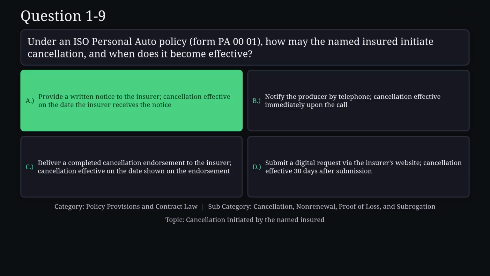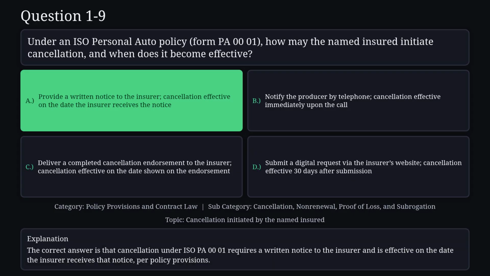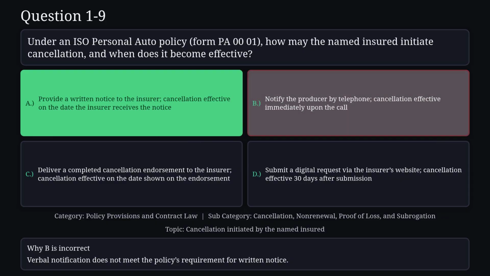The correct answer is A. The correct answer is that cancellation under ISO PA0001 requires a written notice to the insurer and is effective on the date the insurer receives that notice per policy provision. Reason B is not correct. Verbal notification does not meet the policy's requirement for written notice.